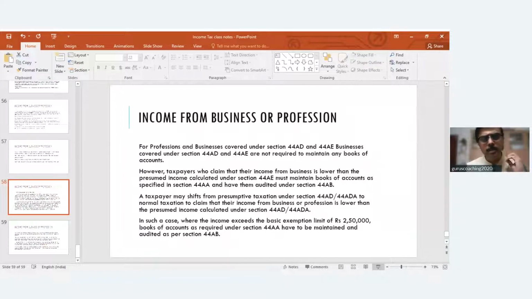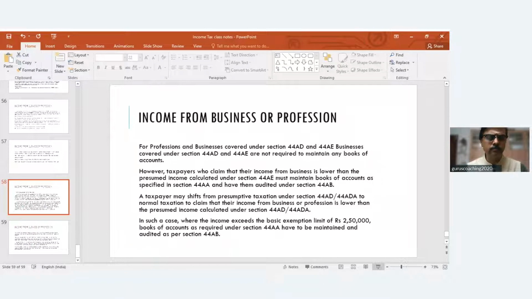As I said, presumptive tax is brought in primarily to facilitate the taxpayers who don't want to have the hassle of maintaining books of accounts or get their books of accounts audited. Because these are all compliances and there are a lot of costs associated with compliances also. Particularly, this will be more relevant for small to medium players. Anyhow, the turnover criteria is also fixed accordingly.